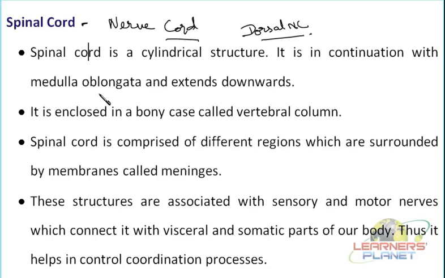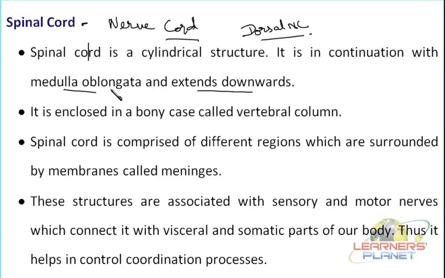You have seen in the diagram, it is labeled as the brain stem, isn't it? So that bottom region, the medulla oblongata, further forms a root-like structure, and that root extends downward and forms the spinal cord. So this is where it is located.